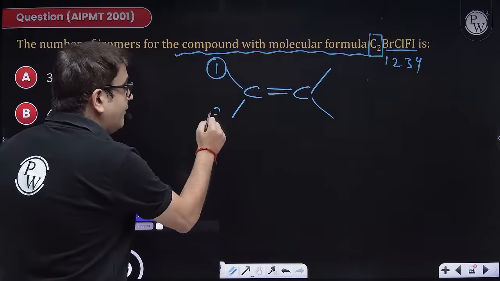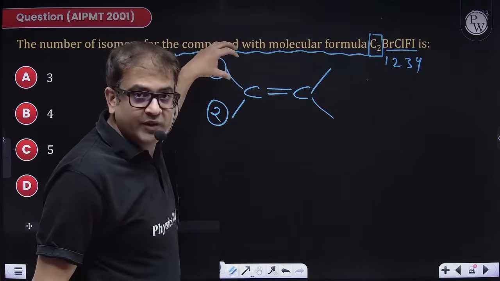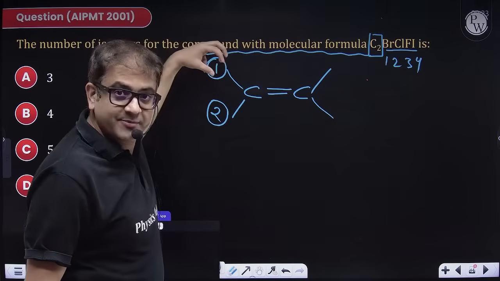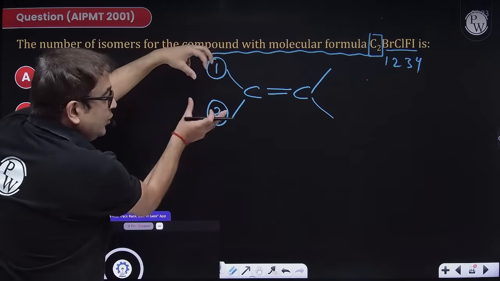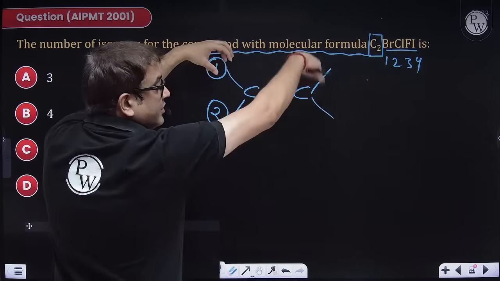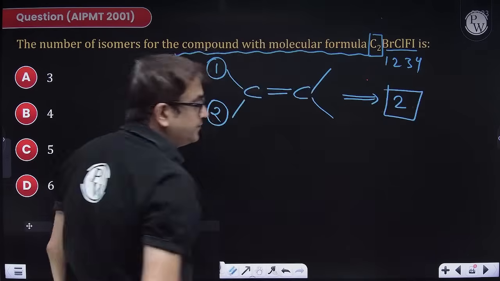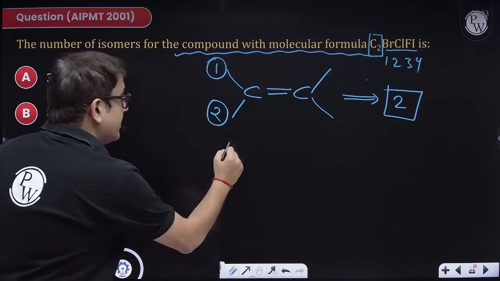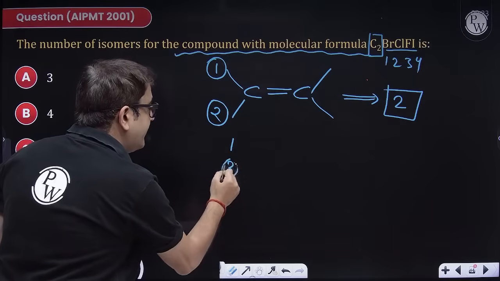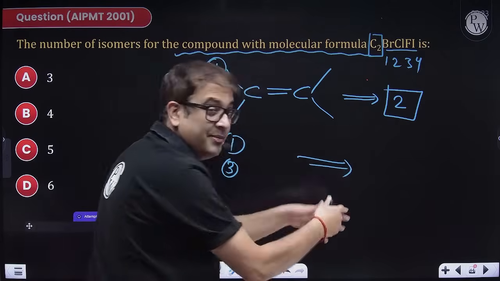So I can have 2 over here. You can have any, but I'm seeing the world with respect to 1. So 1 having 2 with itself, it can have 3 cis or 3 trans. So it will give you how many geometrical isomers? 2. Done. Sir, if 1 and 3 are fixed, then how many geometrical isomers? Again cis trans or maybe EZ.